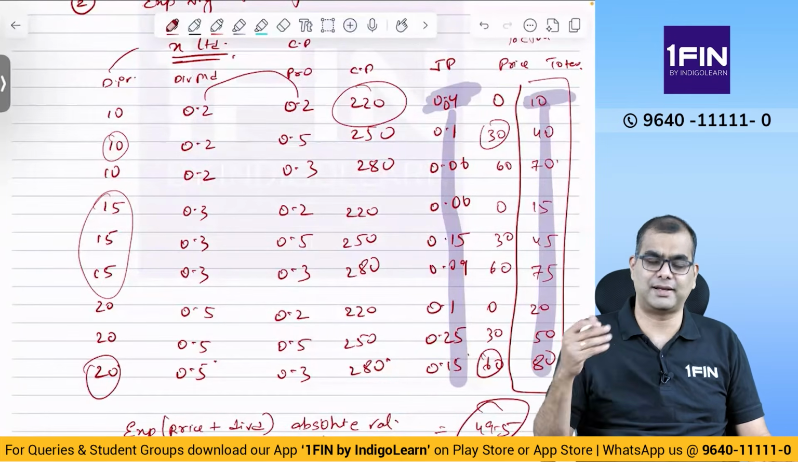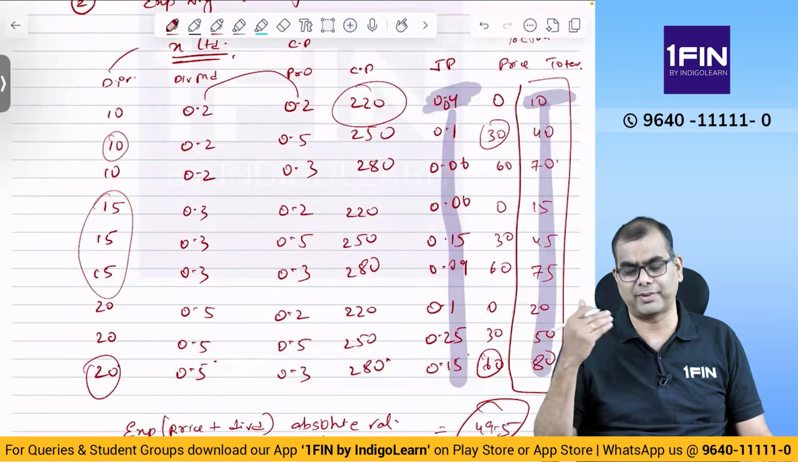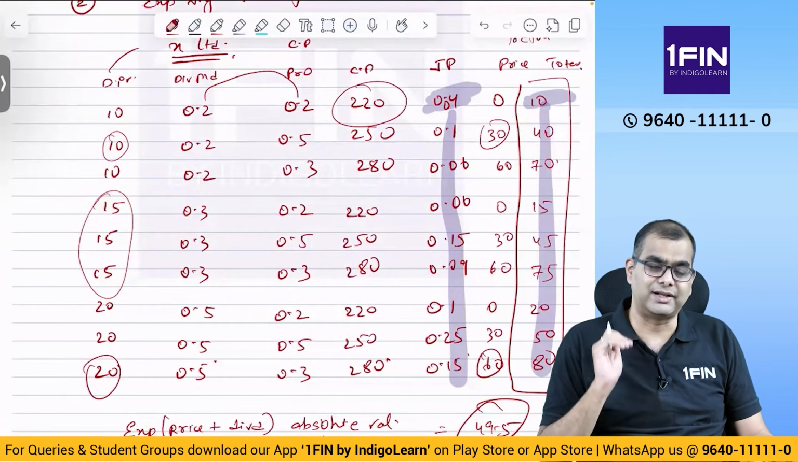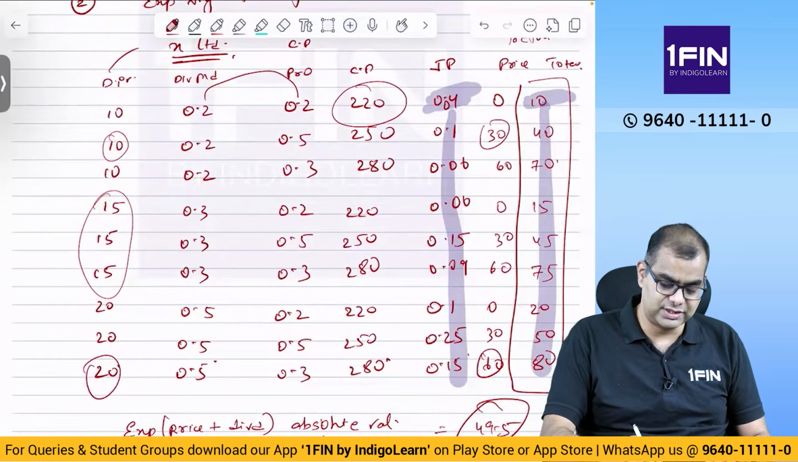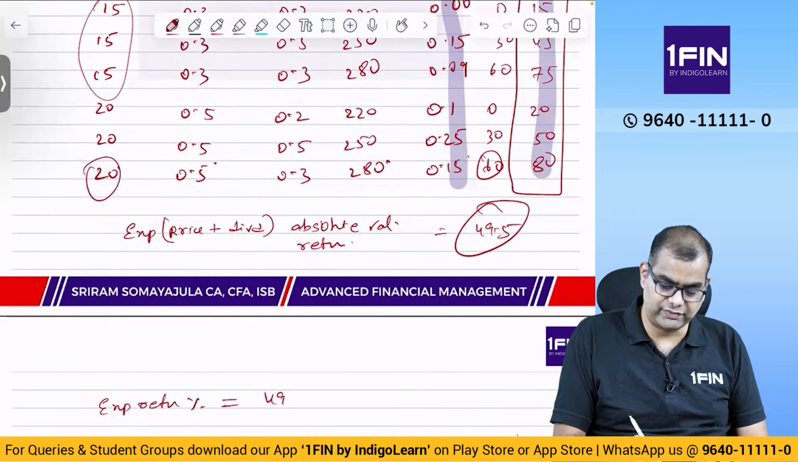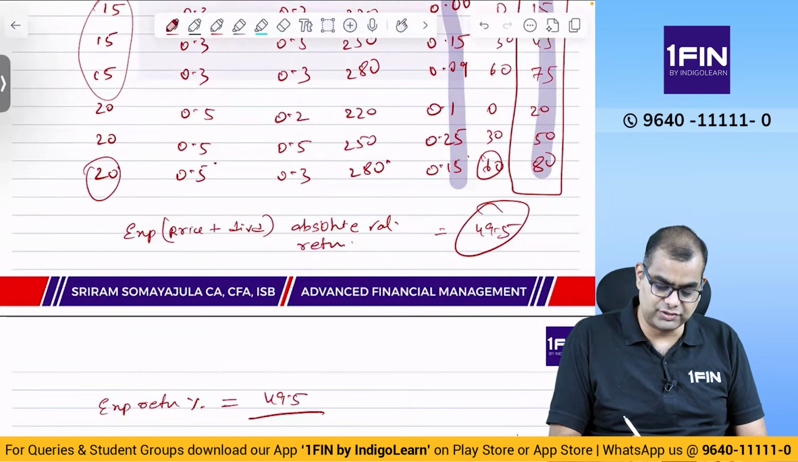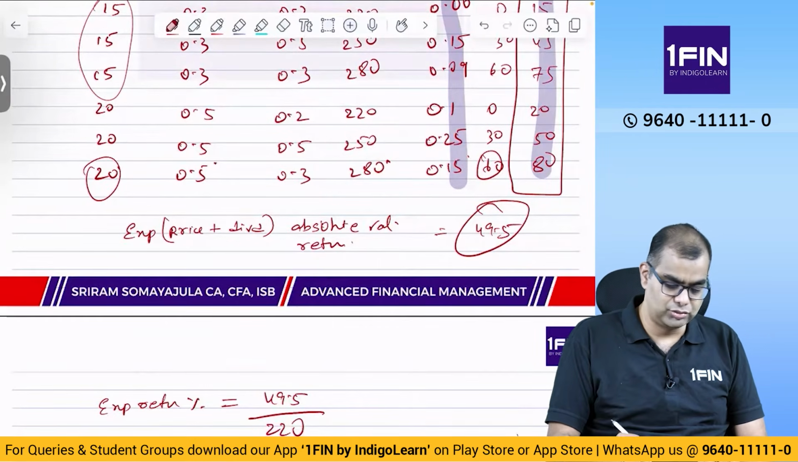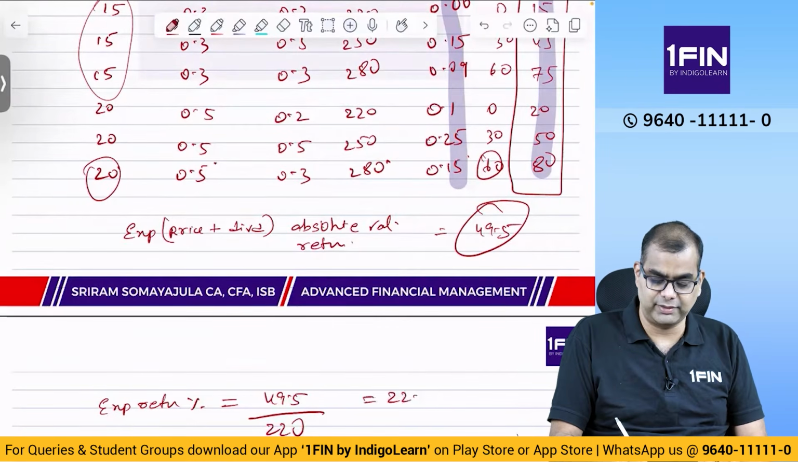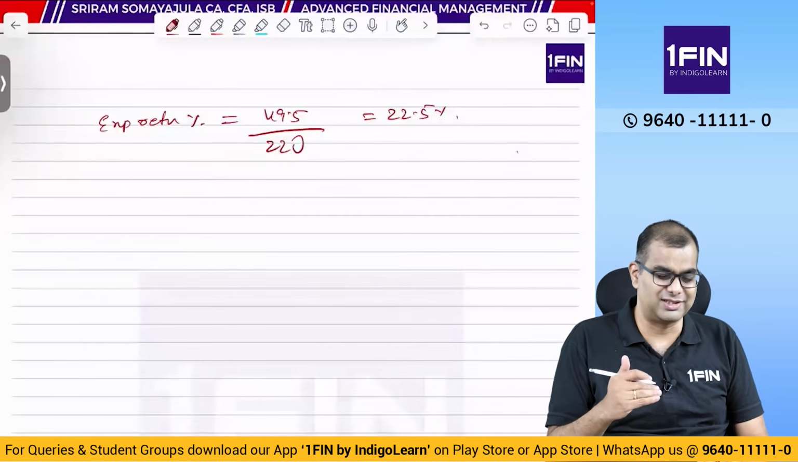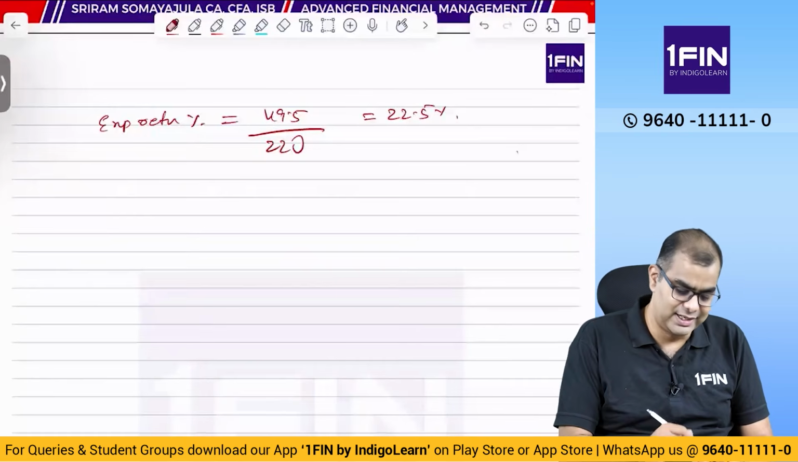Now 49.5 is what? It is the expected absolute value in terms of return, comprising both the dividend as well as the price return. Now this is the return. What is it in percentage? Expected return percentage is equal to 49.5 divided by the original price, the opening price 220. You get 22.5%. Okay, this is the first part. Same way you have to do for Y also. So this looks slightly irritating, right? Anyway, let's see.